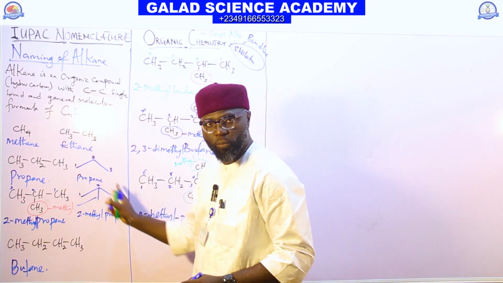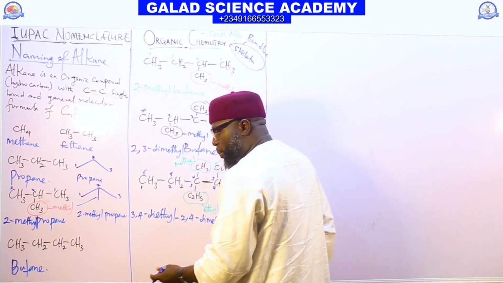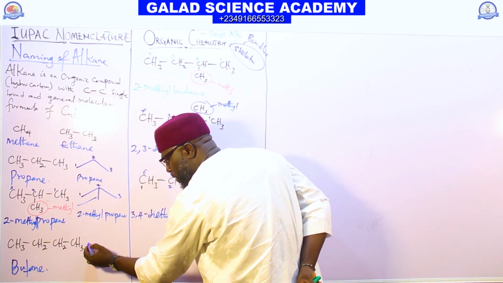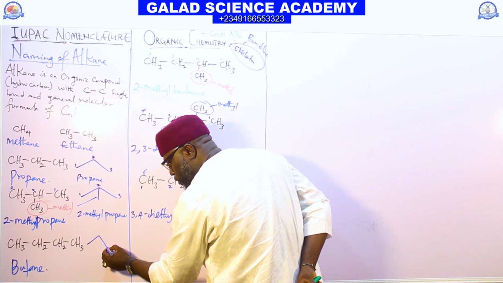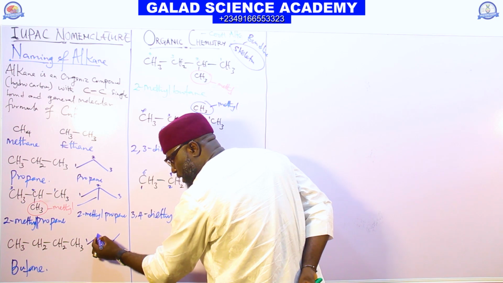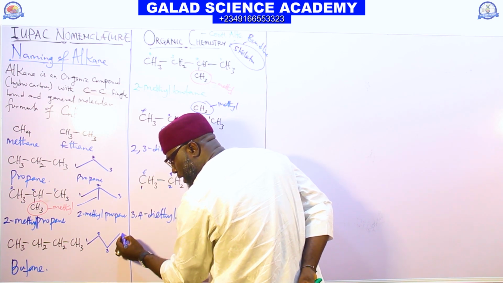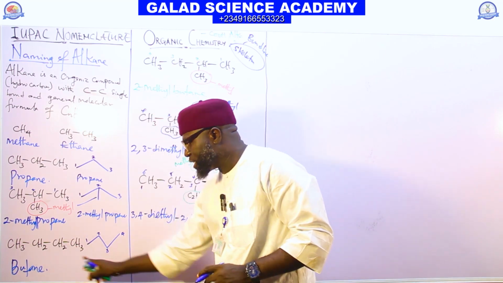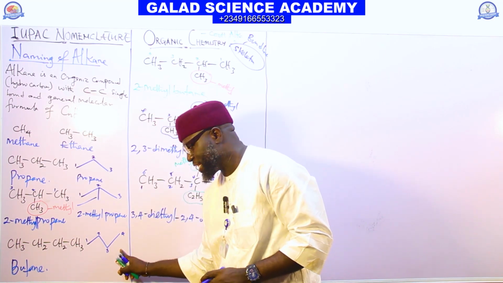Why do you call it propane? A single bond. But here, 1, 2, 3, 4. You don't have to draw the bond line for that one. This is the bond line for this structure, 1, 2, 3, 4. So this is another way of drawing butane in bond line.